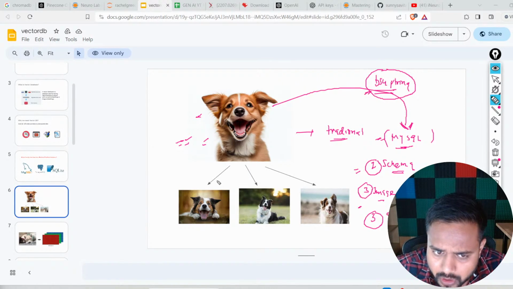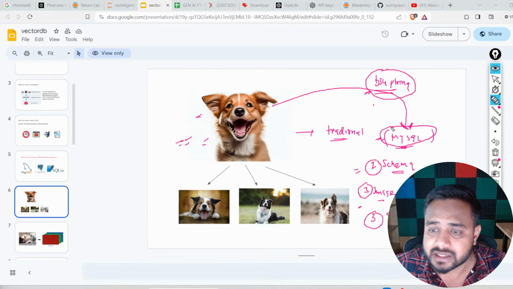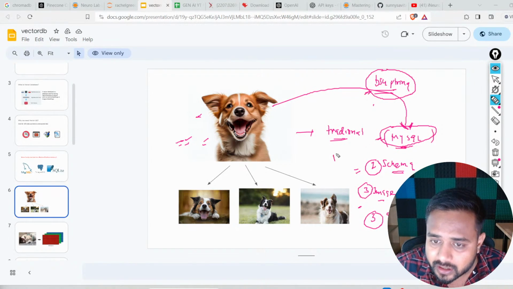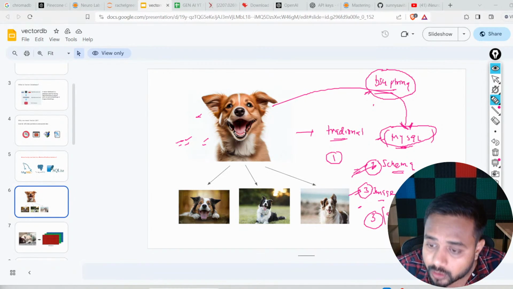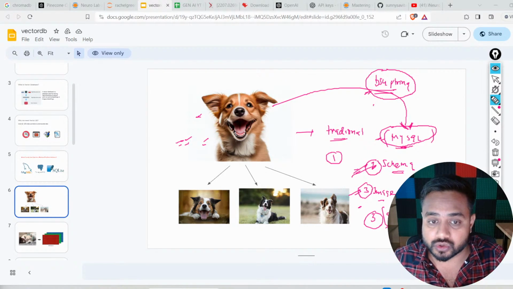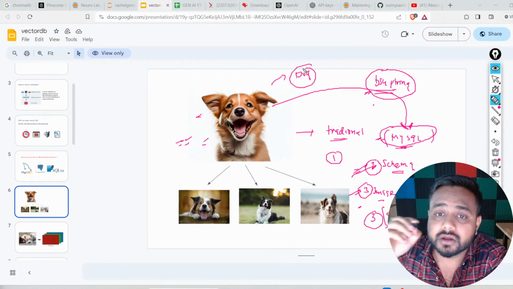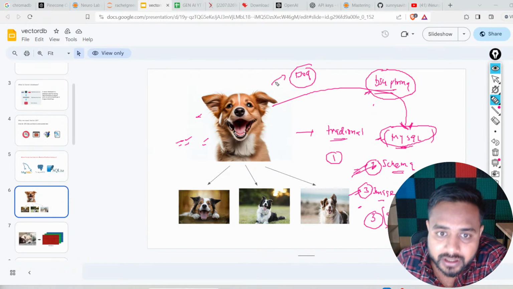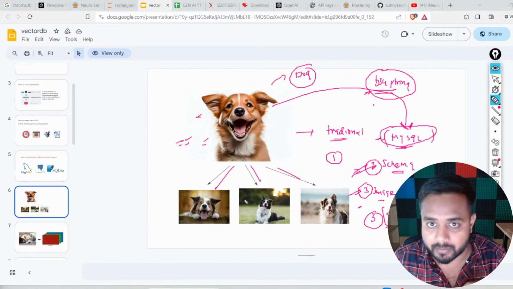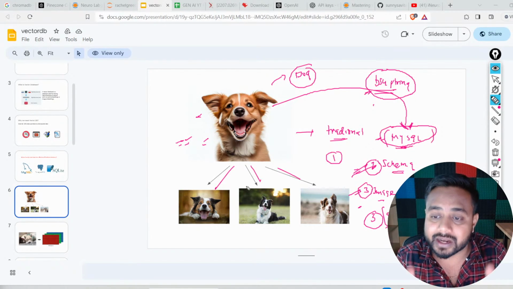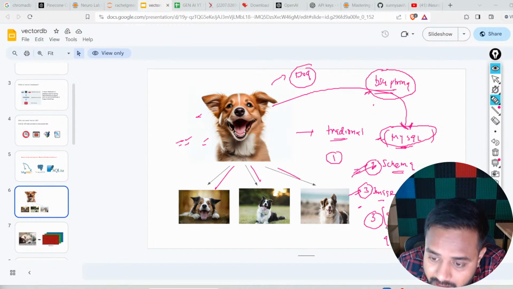Whenever we store this dog image inside a traditional database, a relational database, the first problem is related to identification. If we create a better schema, that is also fine, but we cannot perform this similarity search. Let's say there is a dog, and I want to find a dog which has similar properties to this dog. That is not possible in a MySQL database, a traditional or relational database.